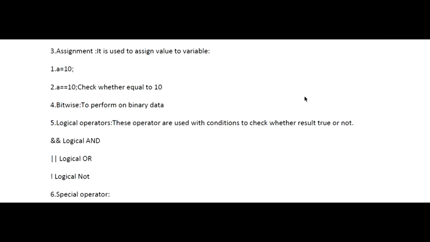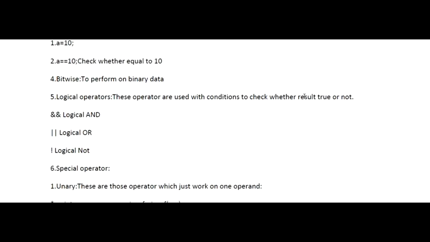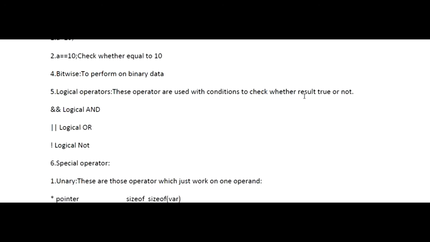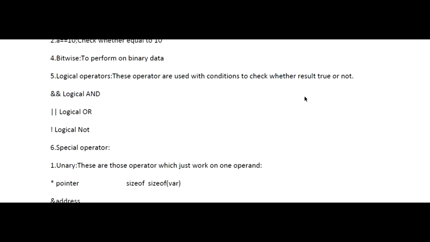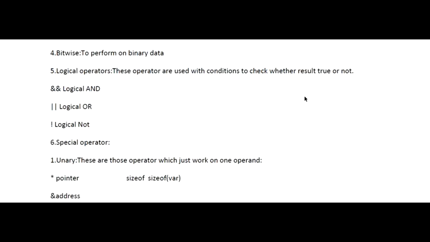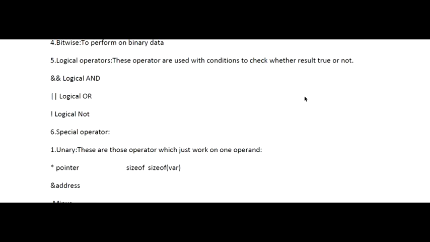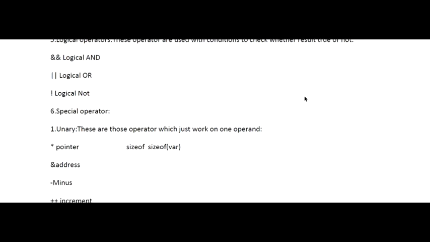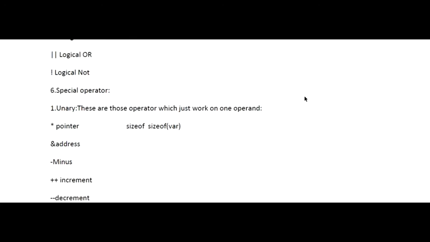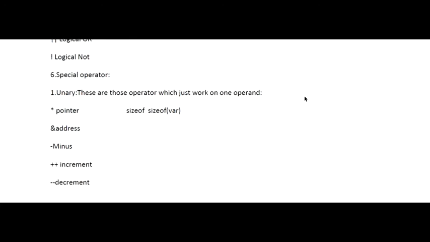Then we have the bitwise operator, which basically works with AND gates. The bitwise operators include shift left, shift right, complement, bitwise and, bitwise or, bitwise not. These are the different kinds of bitwise operator. Then we have the logical operators, which are of three kinds: logical and, logical or, logical not. You need to define each and everything if you are asked a full-fledged question about what we mean by operator and the different kinds of operators available in C.